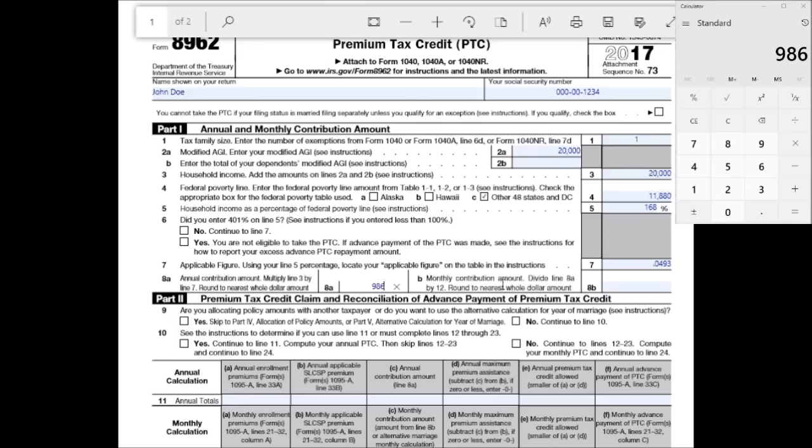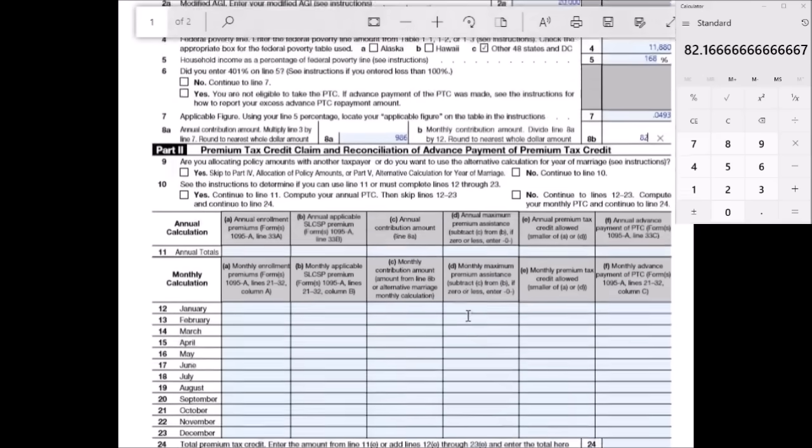Divide line 8A by 12, round to the nearest whole dollar amount. So we're going to divide this number by 12. That gets us about 82, and it says round to the nearest whole dollar, so that's going to just be 82. Okay, so now we're done with part 1, and we're going to head on down here to part 2.